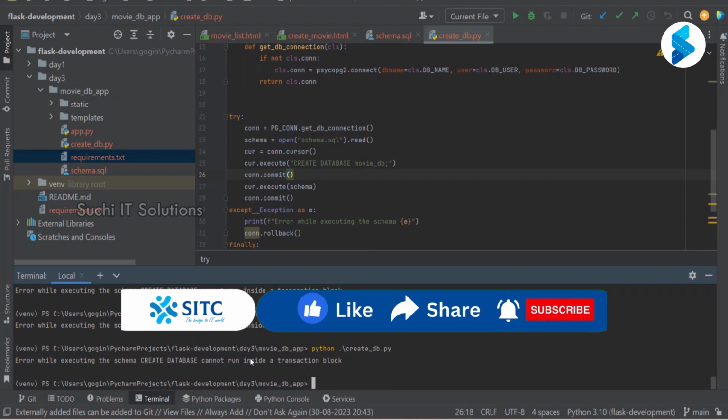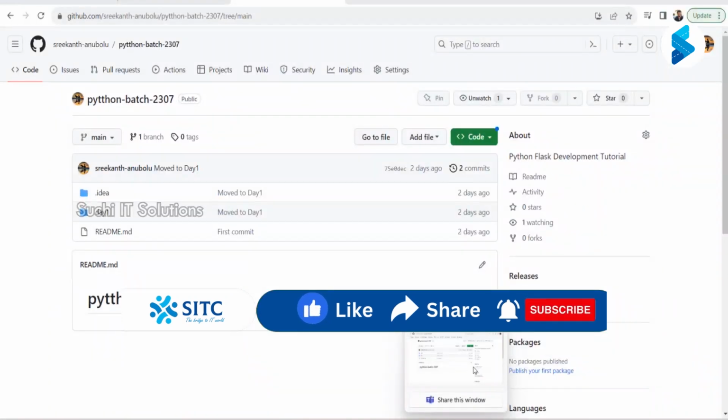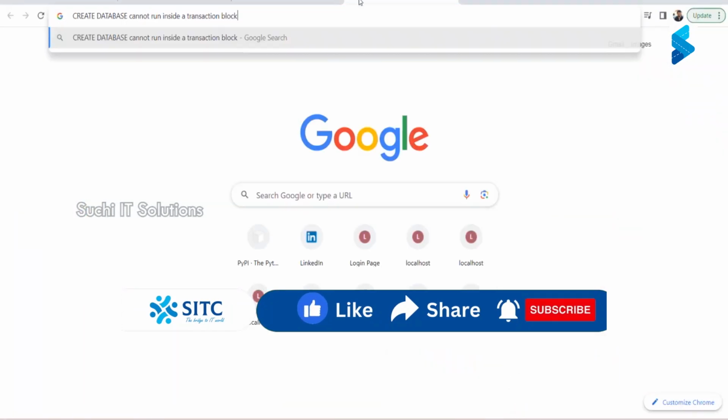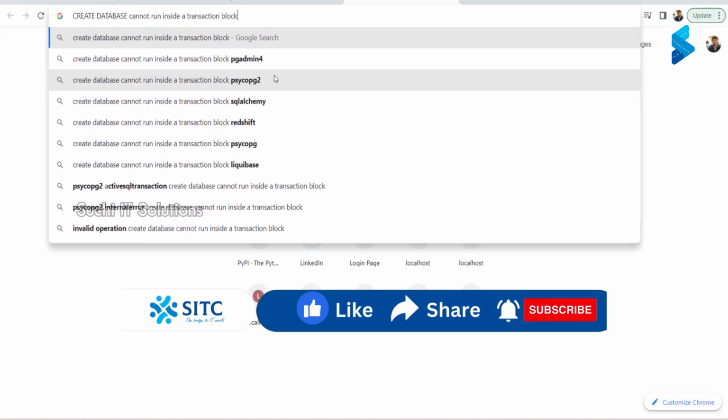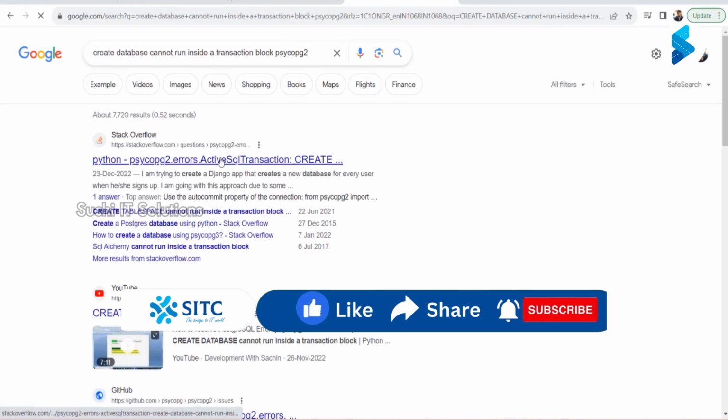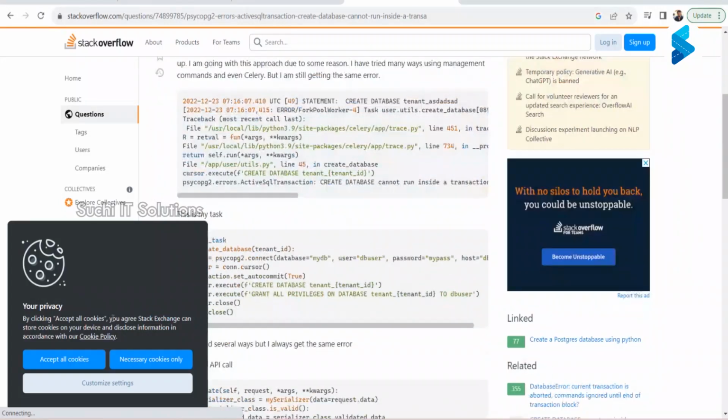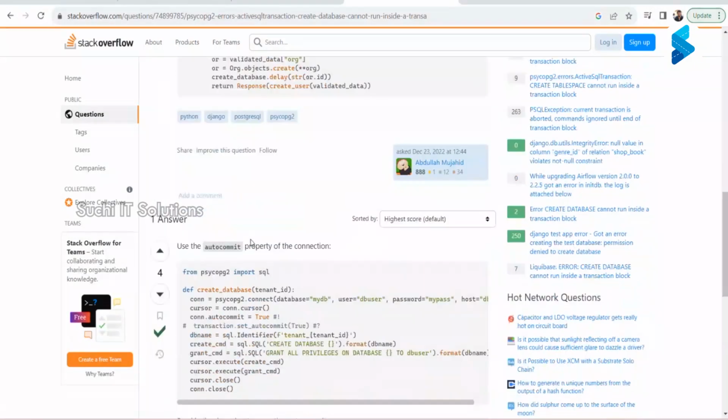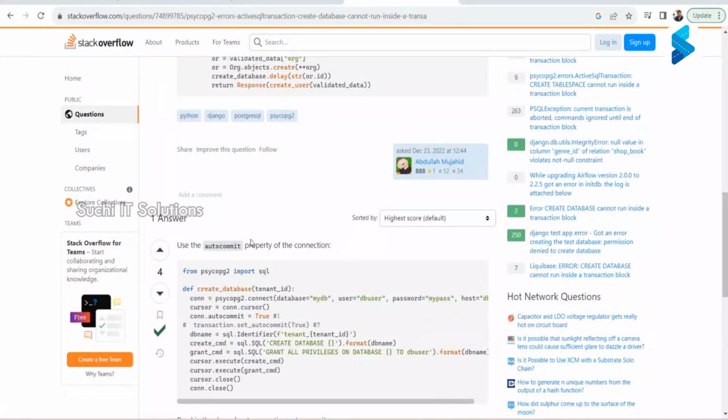Okay, let me just see what this means. Let's try to understand what he means by that. See, whenever you get an error, obviously you'll end up searching on Google itself, right?